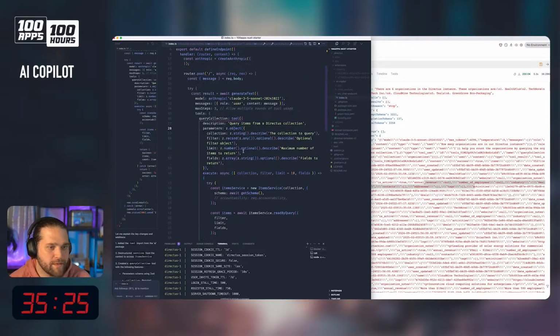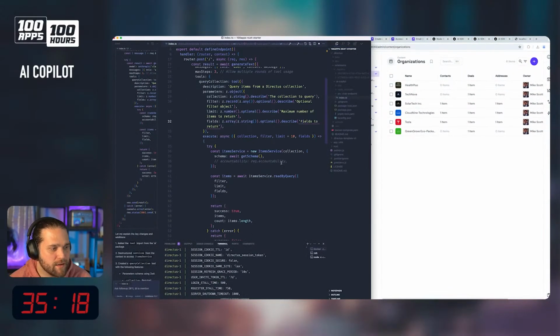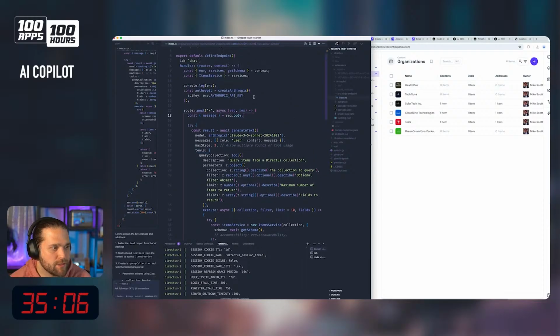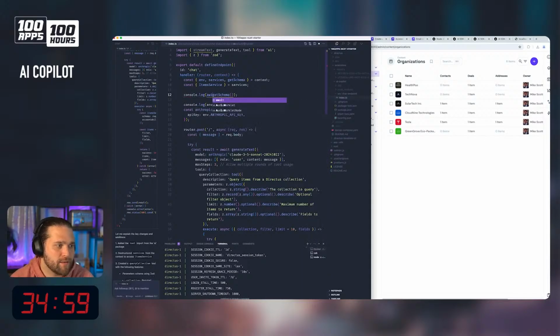Do we want to make it aware of the schema of Directus? I'm not sure, like, is this giving it enough information or... Tools, query collection. What does our actual schema look like, right? Console log, await. Console schema equals await get schema.